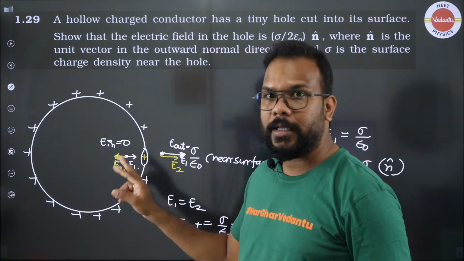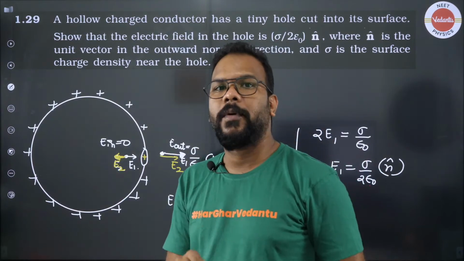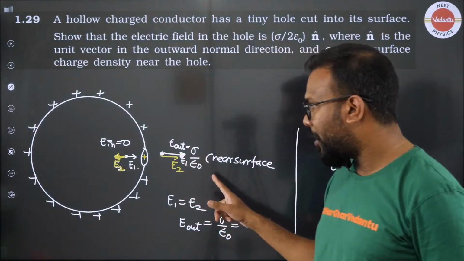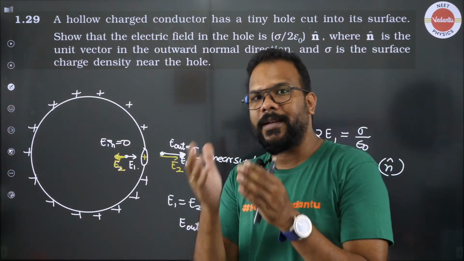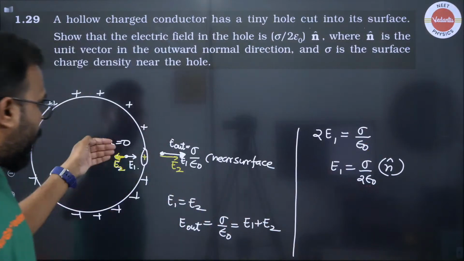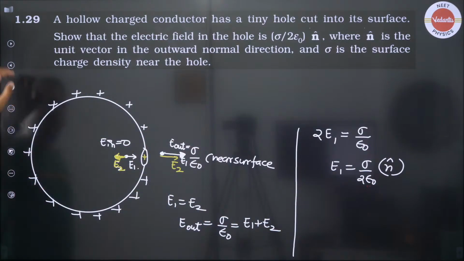That means E1 and E2 are the two electric fields which are equal. Then only the electric field is 0. Outside, the electric field is sigma by epsilon naught. That means both of them are sigma by 2 epsilon naught. So that is why it is sigma by 2 epsilon naught, and that too normally outward direction.